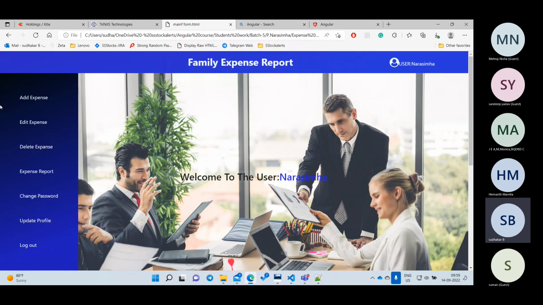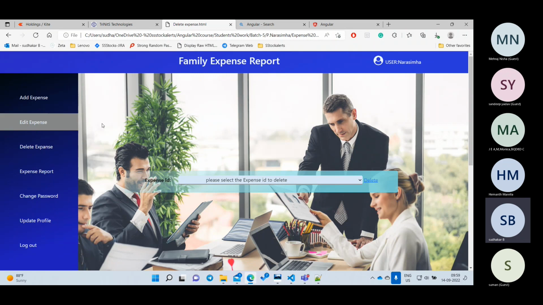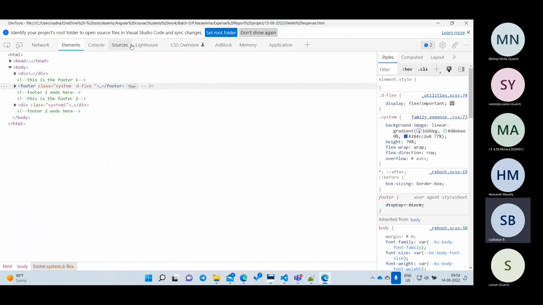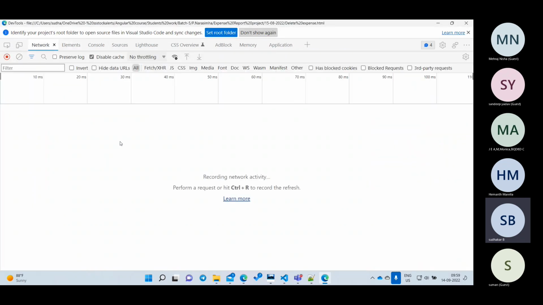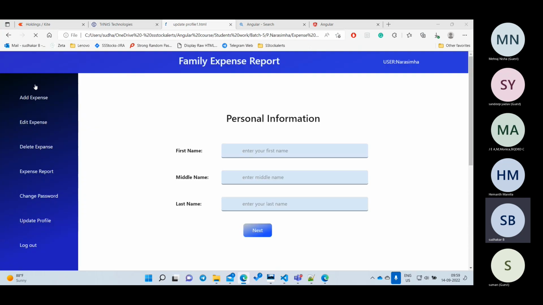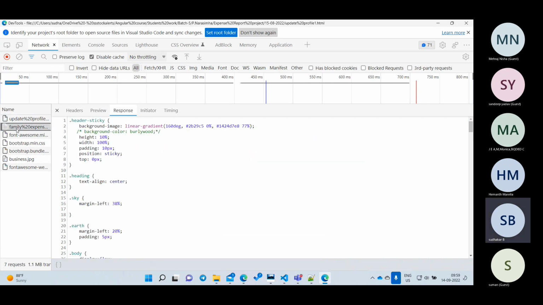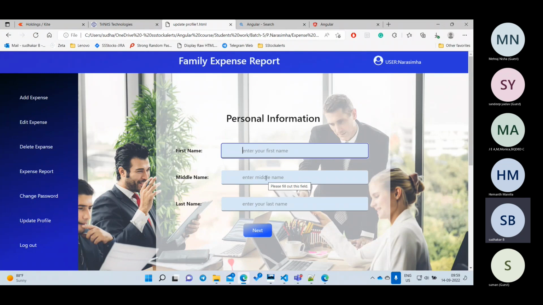Here, whenever I'm clicking, if you observe, the entire page will change, not only the left side and right side. The header is getting changed, left side is getting changed, right side is getting changed. If you look at this page, let me go to network and click on update profile. If you see how many HTML pages it is loading, it is loading the HTML page and some JS. So whenever you click here, your entire page is getting reloaded. This is not a single page application.